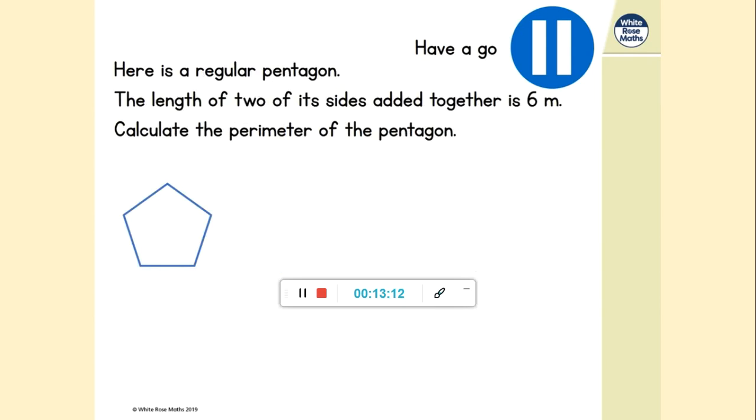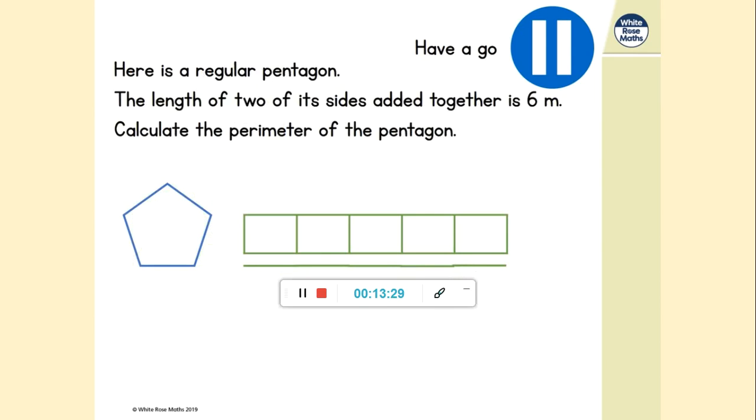Okay, so I really like this question because it's involving different bits of maths. So regular, when we've got a regular pentagon, we know it's 5-sided, and we know that each of the sides is an equal length to each other. So we could show that with a bar model. We know that the 5 sides are going to be the same length. So there, we've got our bar model.